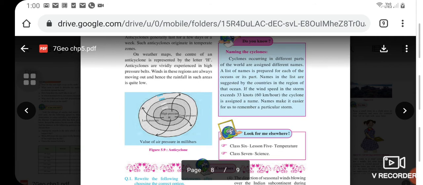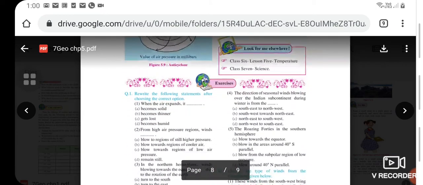Cyclones occurring in different parts of the world are assigned different names. A list of names is prepared for each of the oceans or its parts. Names in the list are suggested by the countries in the region of that ocean. If the wind speed in the storm exceeds 33 knots, that is 60 km per hour, the cyclone is assigned a name. A name makes it easier for us to remember a particular storm.